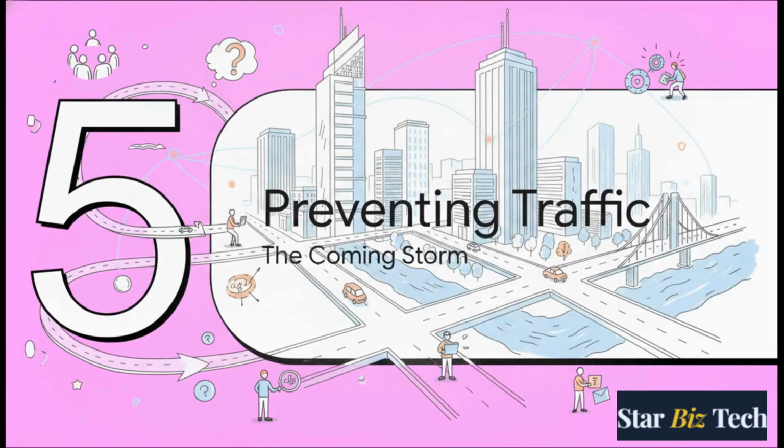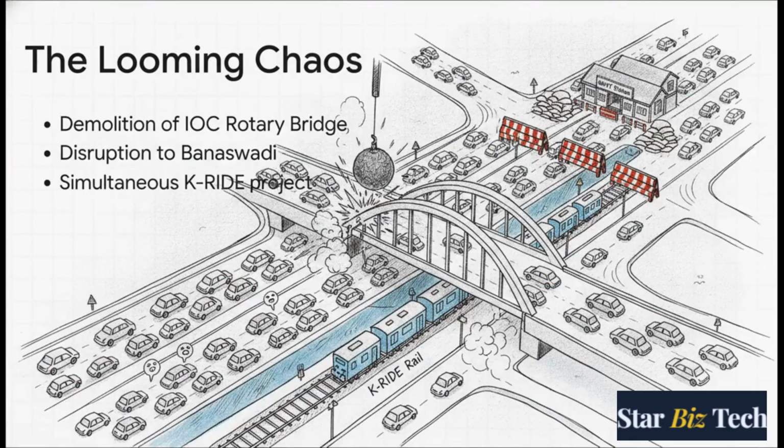Section 5. Preventing the traffic storm. Let's fast forward to the present day, 2026, and see how this builds up. The tools of citizen governance are now being used to prevent massive urban disasters before they even happen. According to our sources from the Bangalore Mirror, North Bangalore is facing some serious looming chaos.